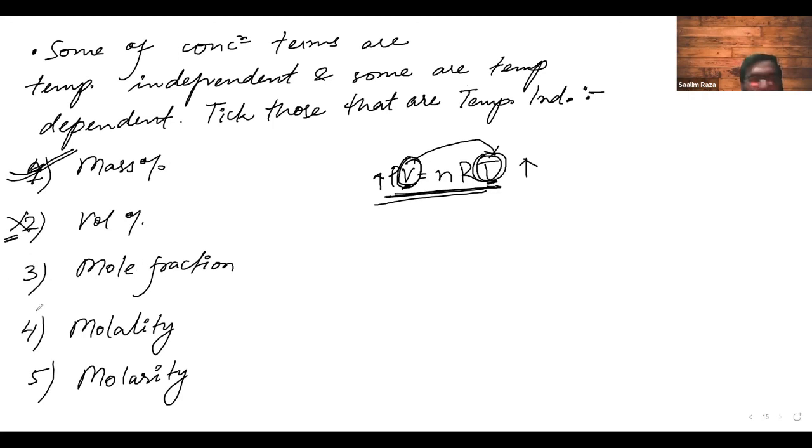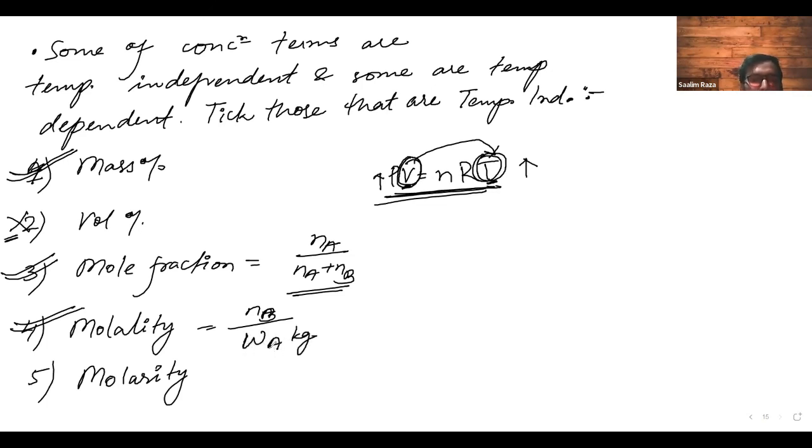Now mole fraction is temperature independent because, for binary solutions, it does not involve any volume component. Molality is also temperature independent because it has Nb upon the mass, that is W of A in kg, where A is for solvent and B is for solute.